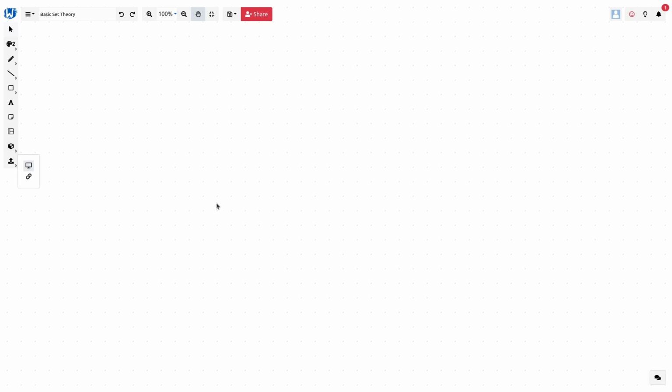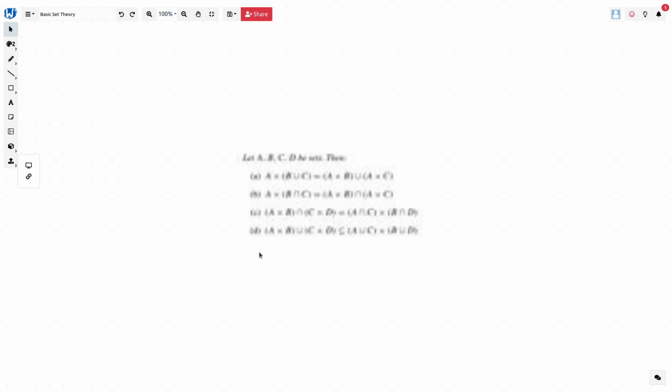So let A, B, C, D be sets. Then the Cartesian product of A and B union C is the Cartesian product of A, B union A, C. Similarly, all these formulas will be used. One of the things which we have not defined so far is the subset, which is also very crucial. So I'll define the subset here so that you understand the last formula.